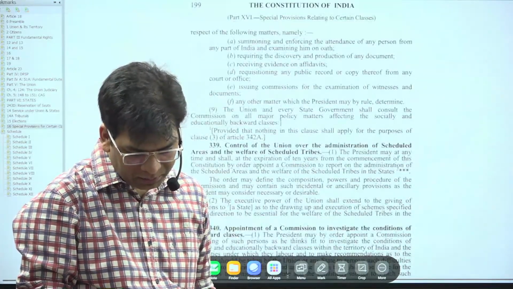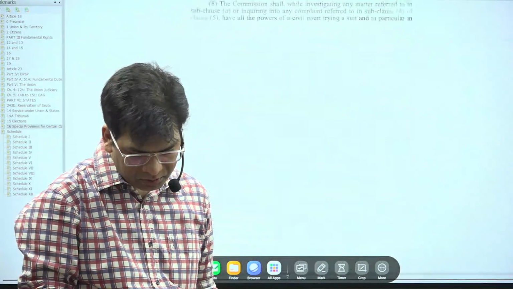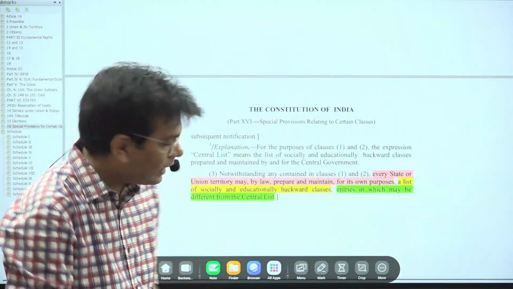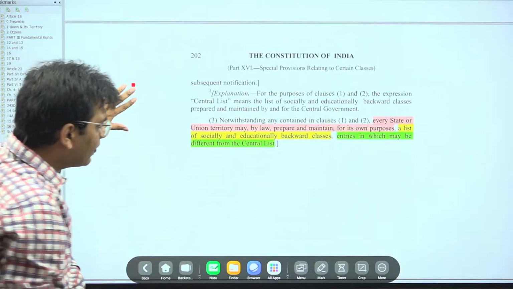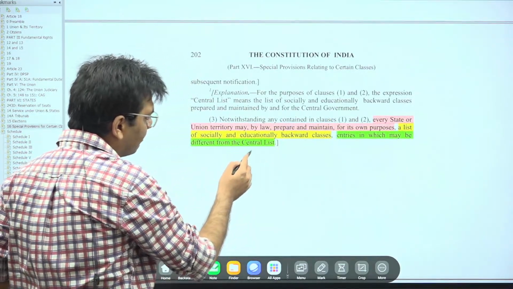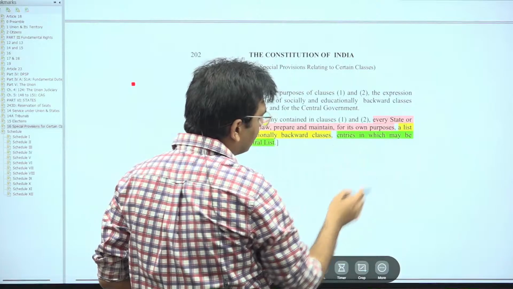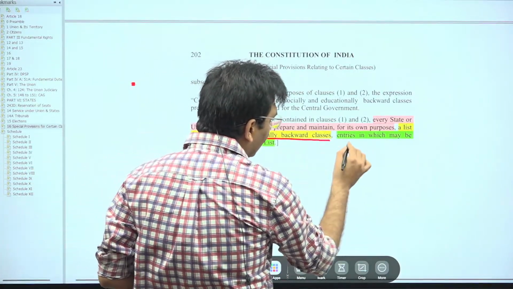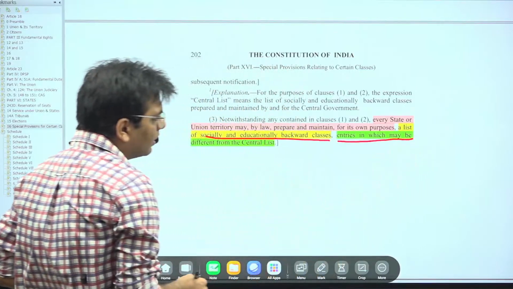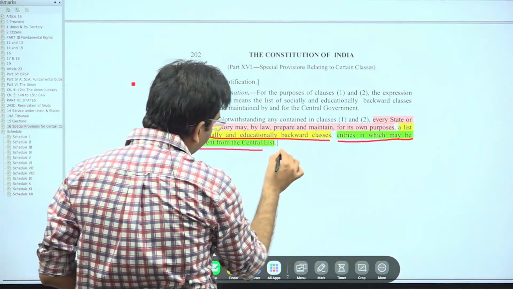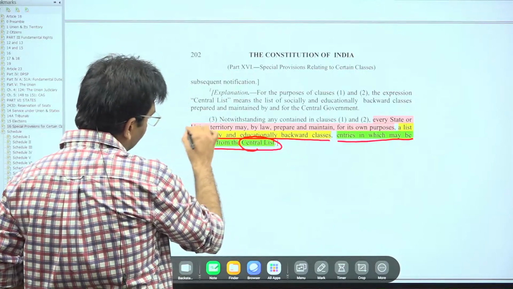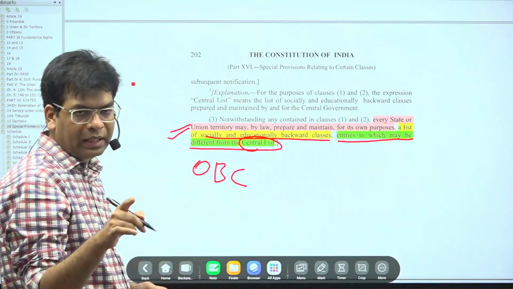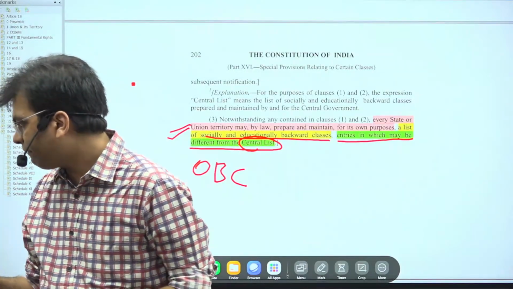So please see this at 338B. There is a provision that talks about it, just wait for 1 minute. It is under 342A. In 342A you will see that every state or union territory may by law prepare and maintain for its own purposes a list of socially and educationally backward classes, entries in which may be different from the central list. This provision is only for the OBCs, not for the SCs and STs. I hope this is clear to everyone.